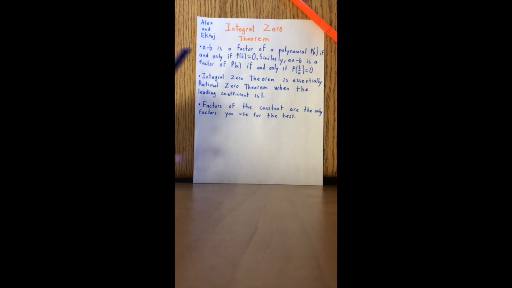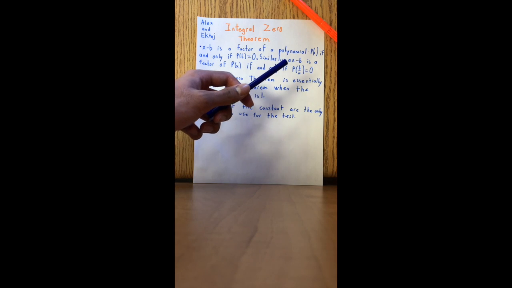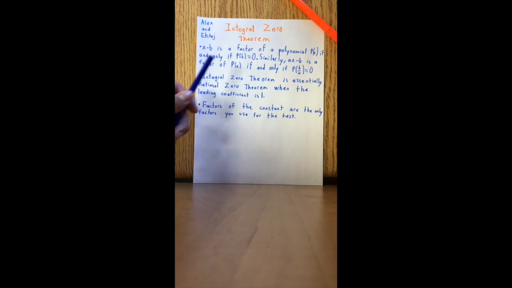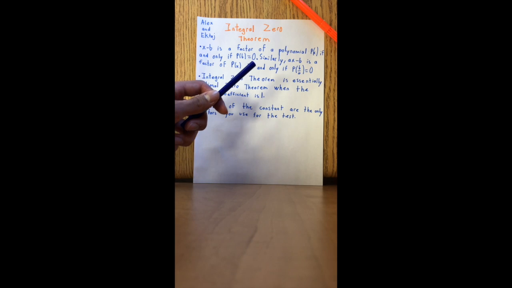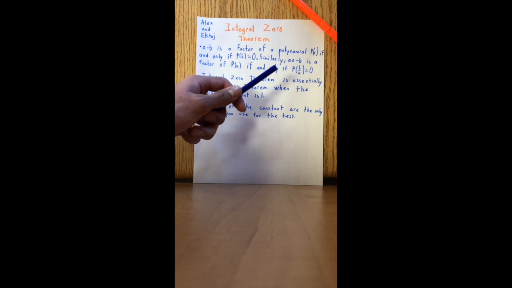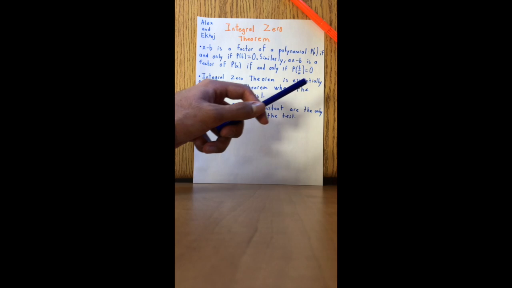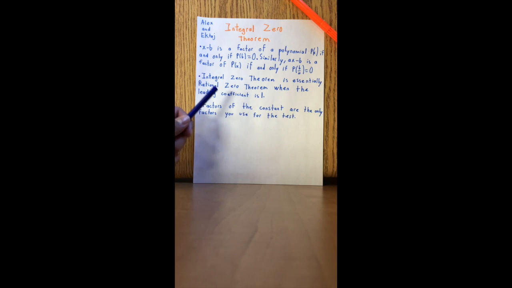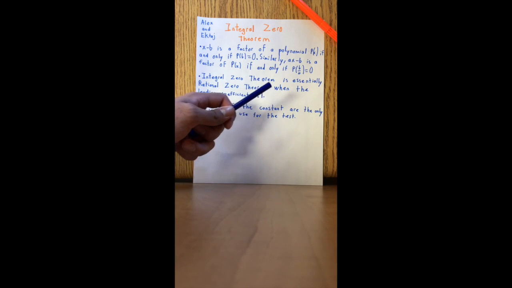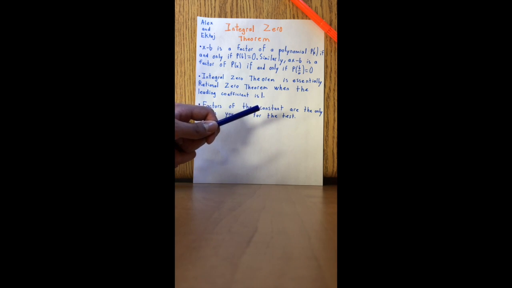Integral zero theorem. x minus b is a factor of the polynomial p of x if and only if p of b is equal to 0. Similarly, ax minus b is a factor of p of x if and only if p of b over a is equal to 0. Integral zero theorem is essentially rational zero theorem when the leading coefficient is 1. Factors of the constant are the only factors you use for the test.